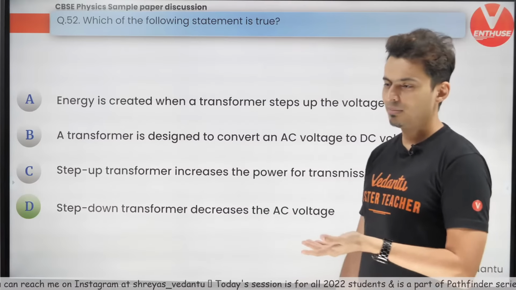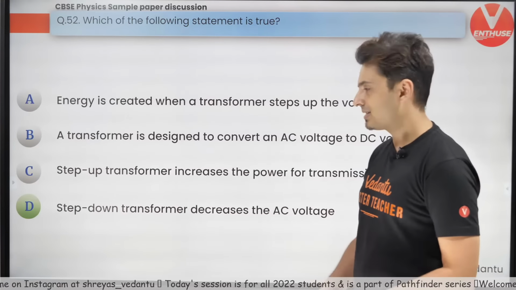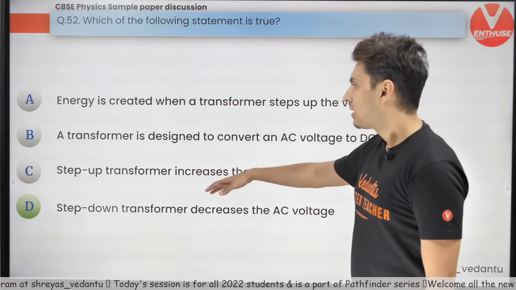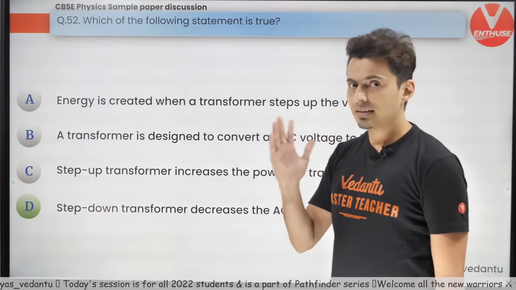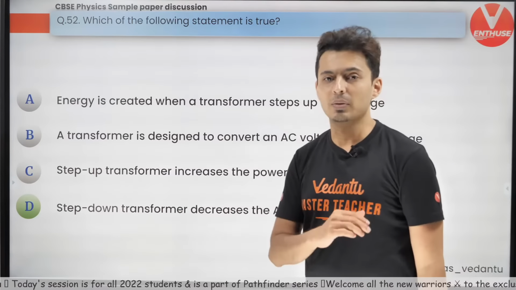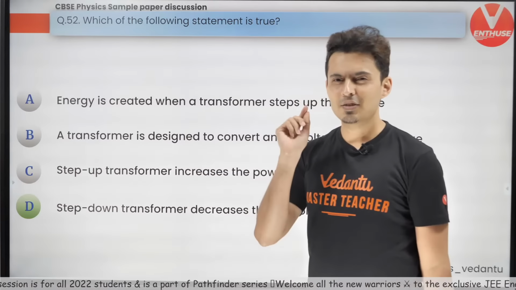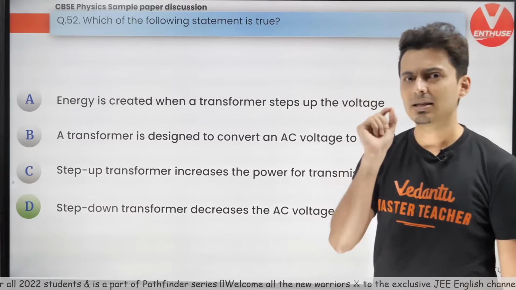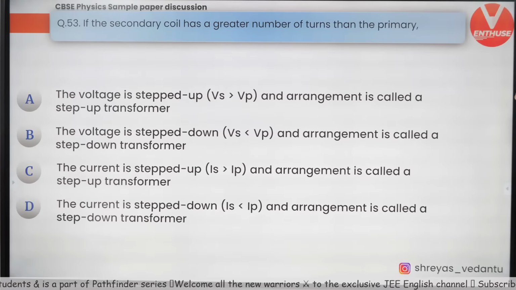This is so easy. Step down decreases the voltage. A transformer never converts AC to DC, it converts AC into AC only. Remember that. And energy is usually constant. There are some negligible losses depending on how it is constructed.